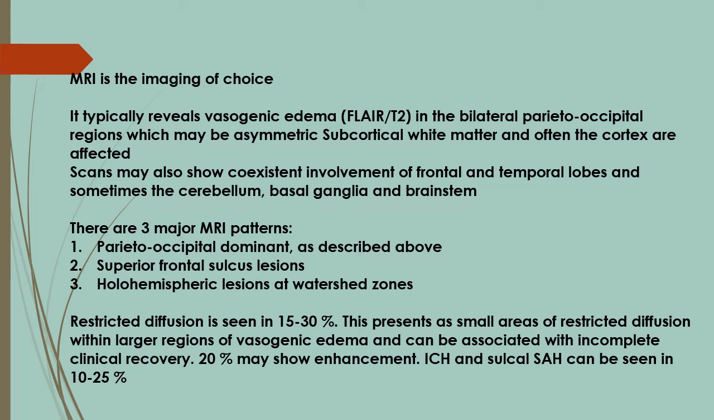There are three major MRI patterns: parieto-occipital dominant as described above, superior frontal sulcus lesions, and holohemispheric lesions at the watershed zones. Restricted diffusion is seen in 15 to 30%. This presents as small areas of restricted diffusion within larger regions of vasogenic edema and can be associated with incomplete clinical recovery. 20% may show enhancement. Intracranial hemorrhage and sulcal subarachnoid hemorrhage can be seen in 10 to 25%.